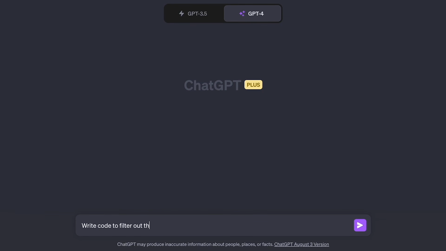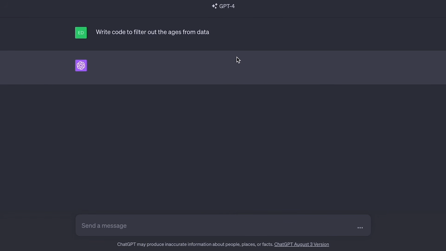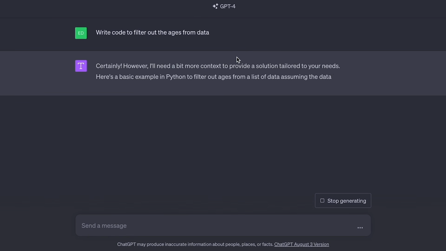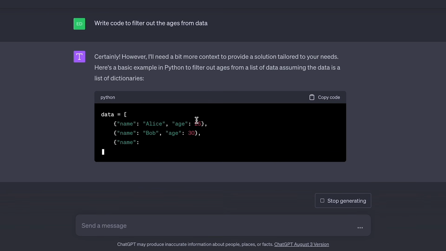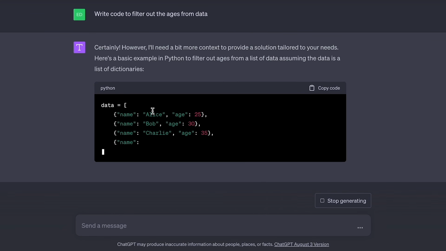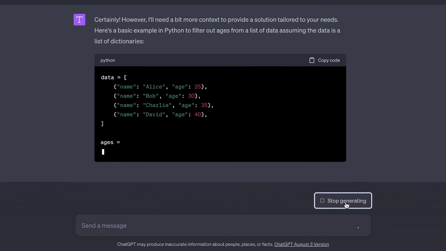So for example, we have this prompt here, which says write code to filter out the ages from data. And if you run it, you don't really know what language it's going to come back with. Let's see. So for example, here it's using Python. I actually didn't want to use Python, okay? So now we've lost some tokens asking this. We've also lost some time, and we just haven't got the right response. This could have been so easily avoided. So I'm going to stop this from generating, and let's try again.